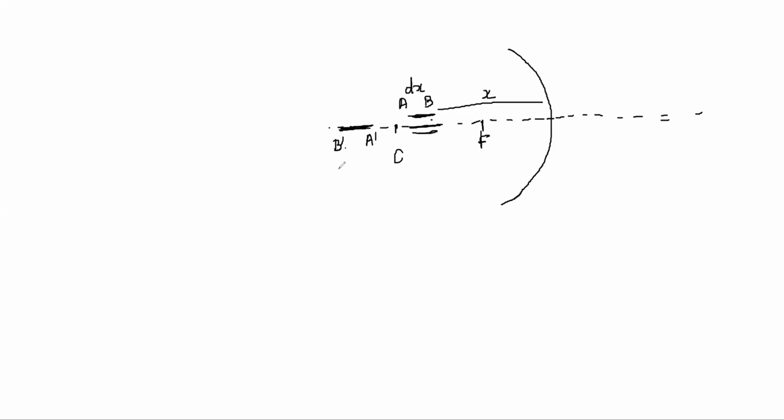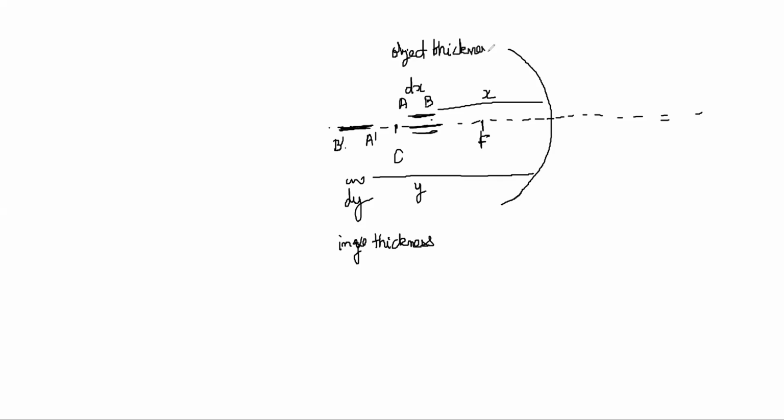Okay, so we have to find out our y distance, this distance, okay, this is y. And we also have to find out this dy thickness, okay. So if the AB had thickness of dx, we have to find our dy, right? Which is the image thickness. This is image thickness, and this was object thickness dx.